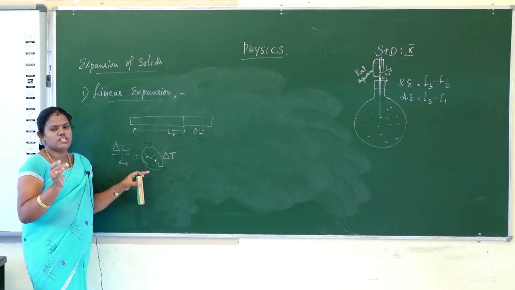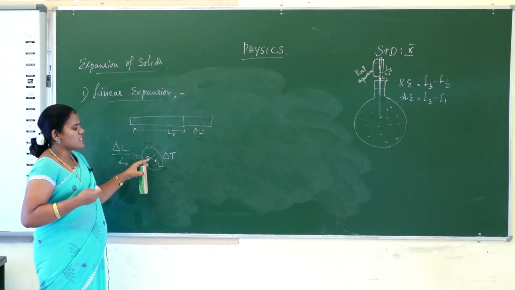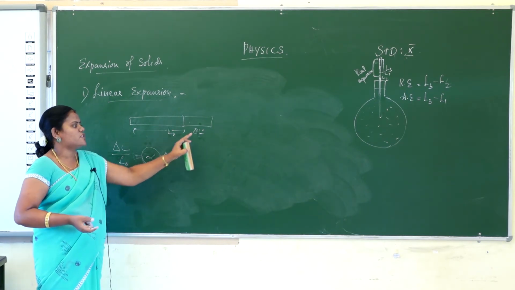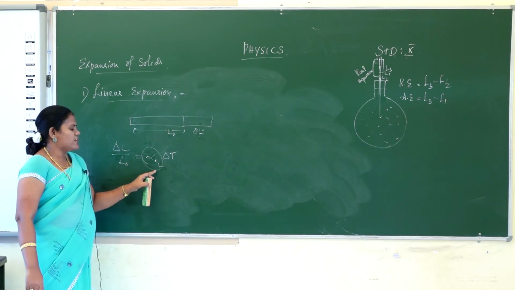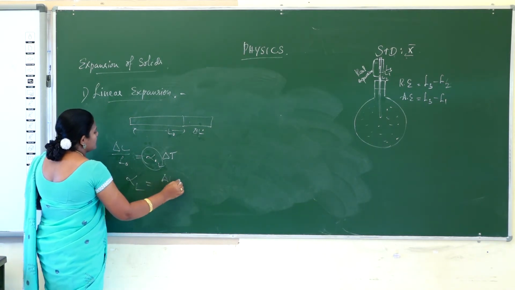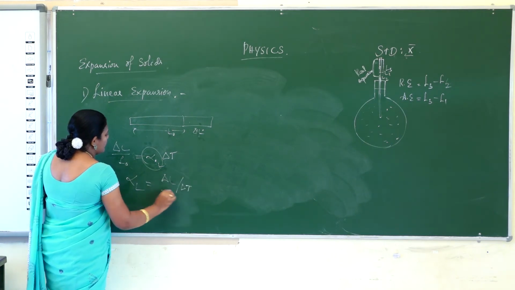What's the meaning of coefficient of linear expansion? It is the value of how much the linear expansion happens. So the coefficient of linear expansion alpha L is equal to del L by del T into L0.